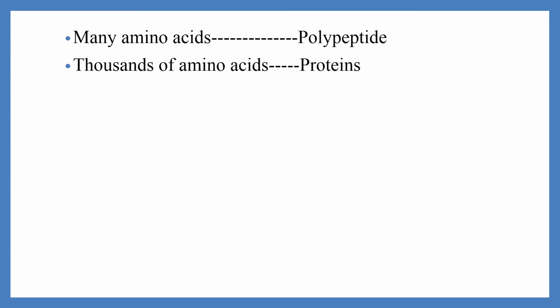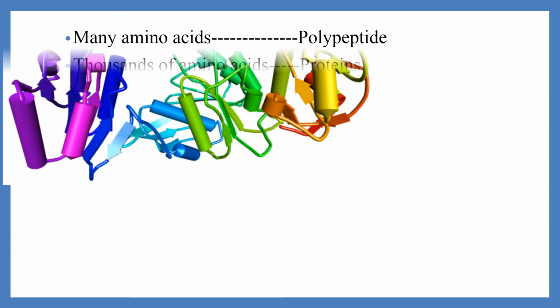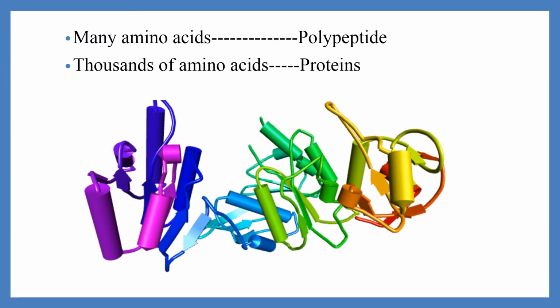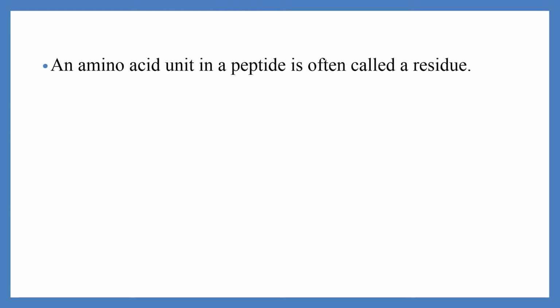Proteins may have thousands of amino acid residues, although the terms protein and polypeptide are sometimes used interchangeably. Molecules referred to as polypeptides generally have molecular weight below 10,000, and those called proteins have higher molecular weight. An amino acid unit in a peptide is often called a residue.